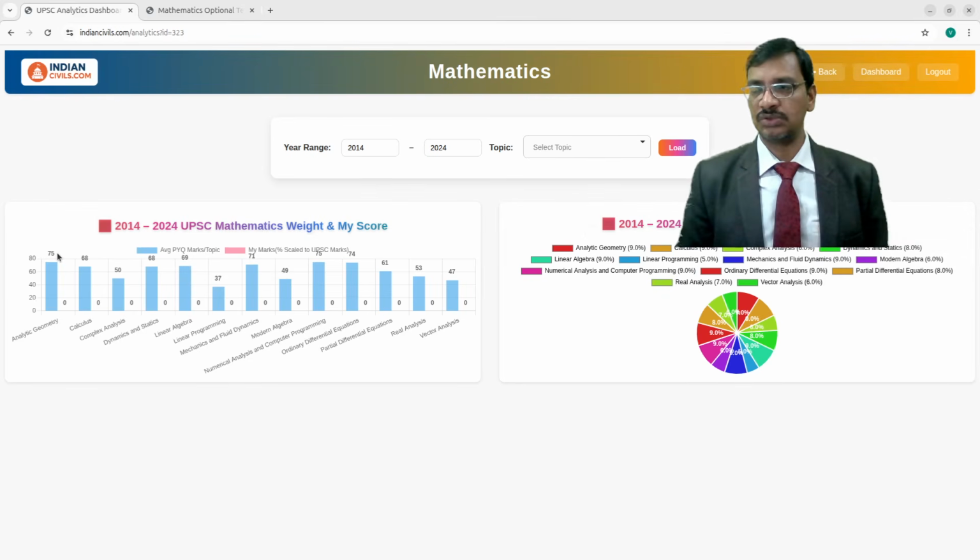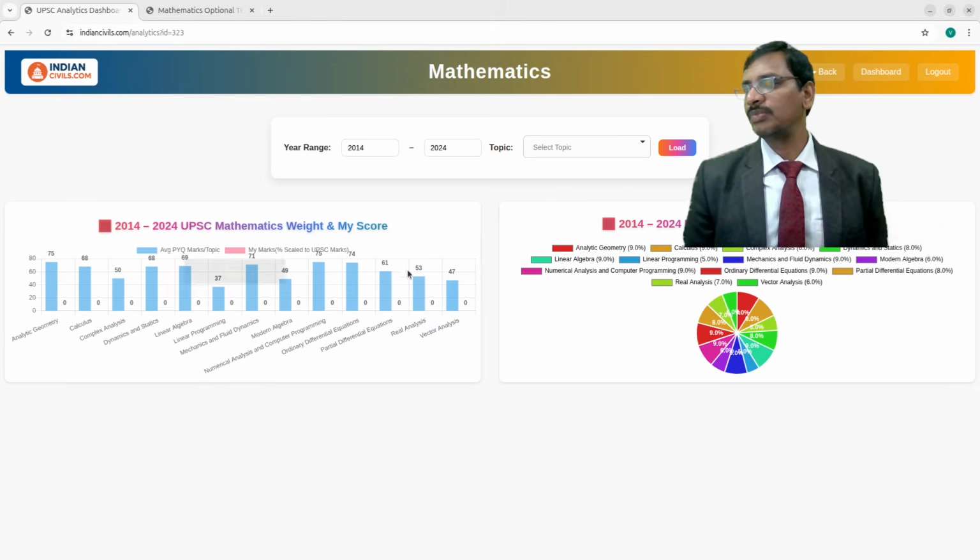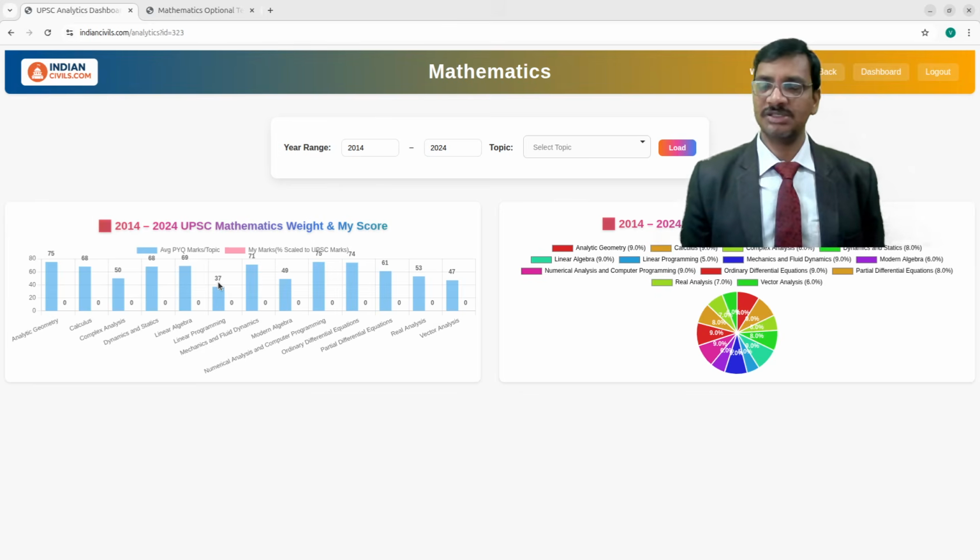years averaged out. That is, analytic geometry is consistently averaging 75 marks, mechanics and fluid dynamics is coming out to be 71 marks, dynamics and statics is 68 marks, and linear algebra is 69 marks. Now, out of all these topics, if you notice, the average is very low for linear programming, which is 37. And obviously the syllabus of linear programming is less, so the weightage is less.